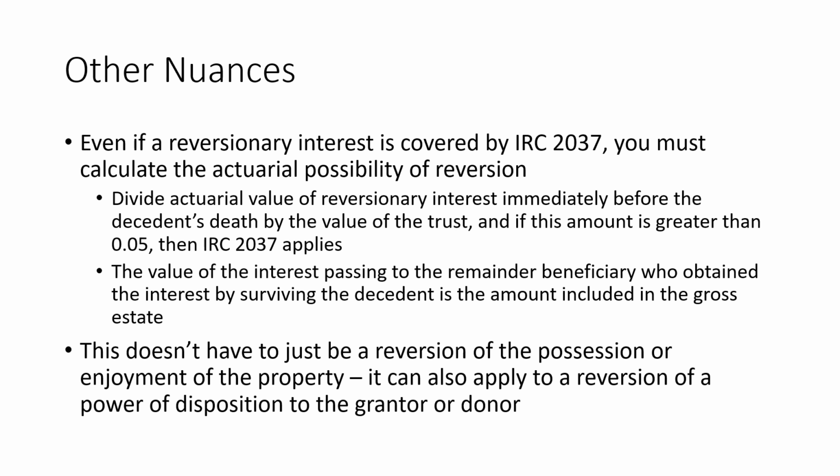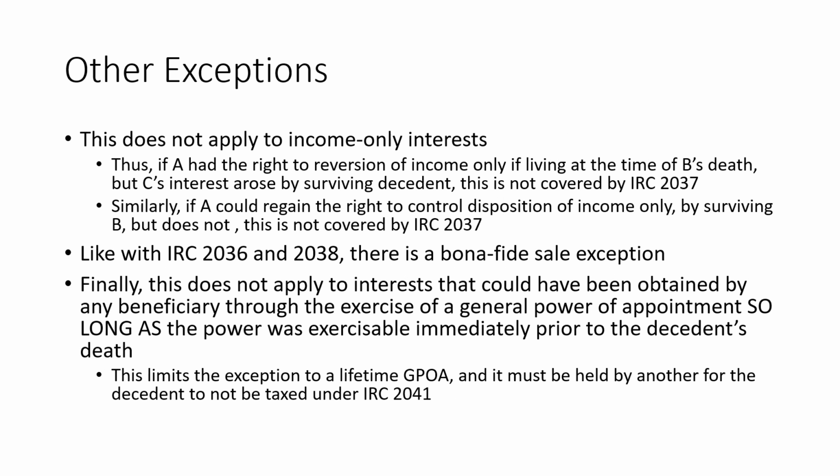Now, this doesn't just have to apply to a beneficial interest. A reversion of the possession or enjoyment of the property is obvious, but this could also apply to a reversion of the power of disposition to the grantor or to the donor. So if instead of A becoming a beneficiary at B's death, we have a situation where A could become a trustee upon B's death, then we would tax this the same.